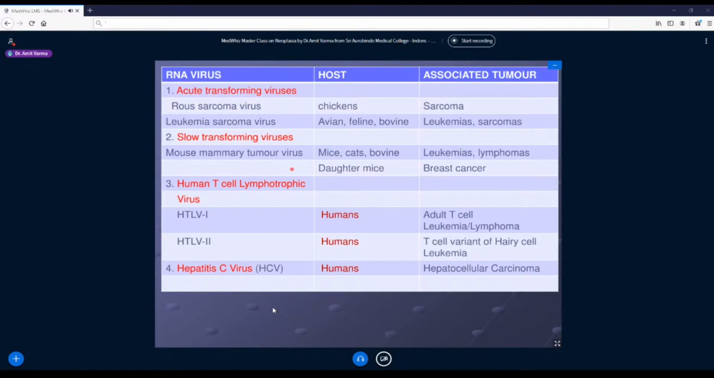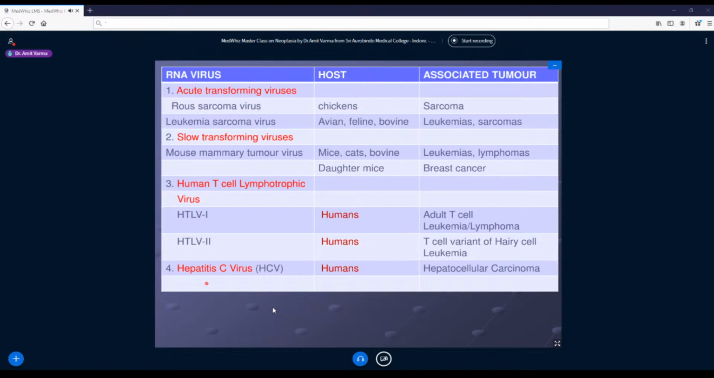Slow transforming viruses like mouse mammary tumor virus cause leukemias, lymphomas, and breast cancers, but in mice, not in humans. So in humans, the third category of RNA virus is HTLV, human T cell lymphotropic viruses. Again, they are type 1 and type 2. What they mainly cause are adult T cell leukemias and lymphomas and hairy cell leukemias. So very specific tumor and very specific name. The name itself suggests what it is going to cause. Human T cell lymphotropic virus means a virus which is going to infect human T cells only. So naturally, the tumors will be of T cell origin. That's why T cell leukemias and lymphomas.